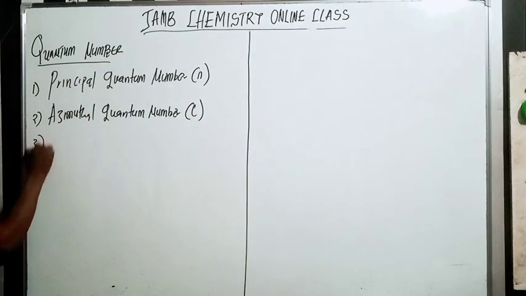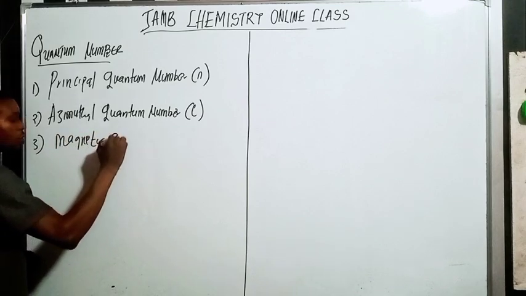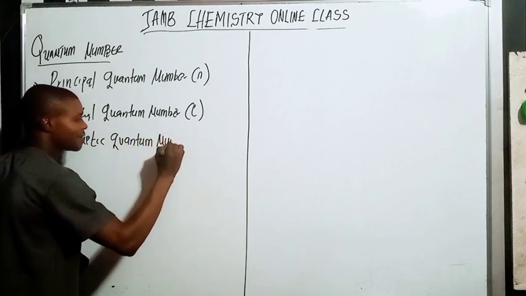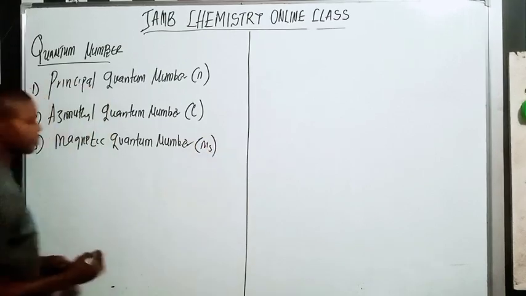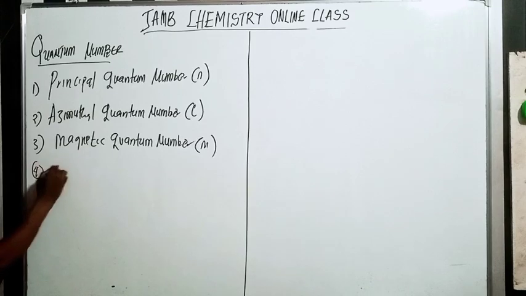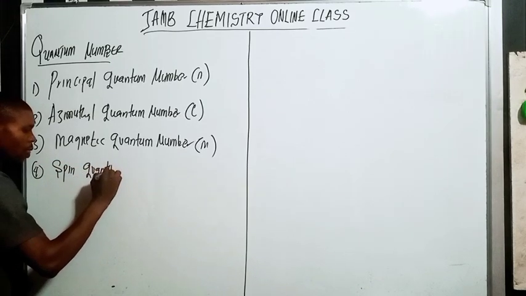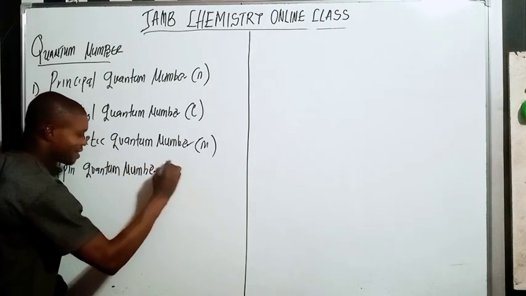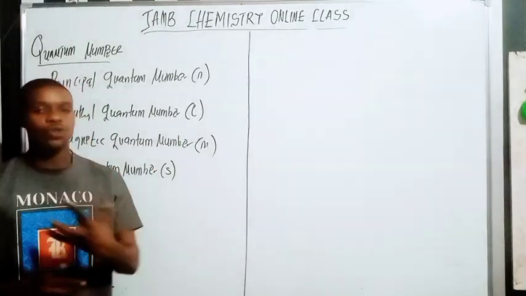Then number three is the magnetic quantum number, which is m. Then number four is the spin quantum number, which is s. So these are the four sets of quantum numbers.